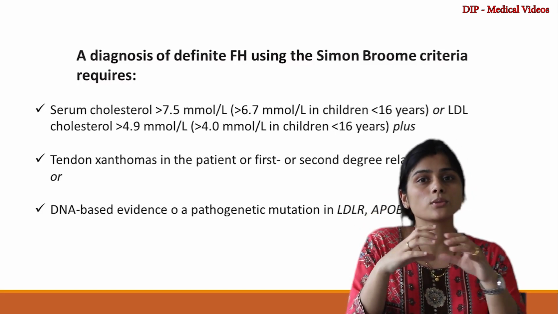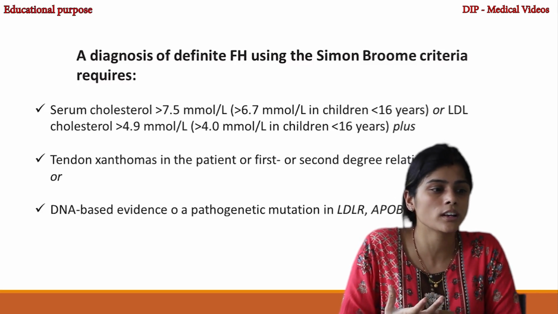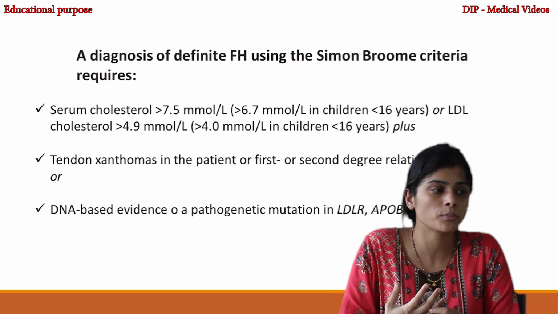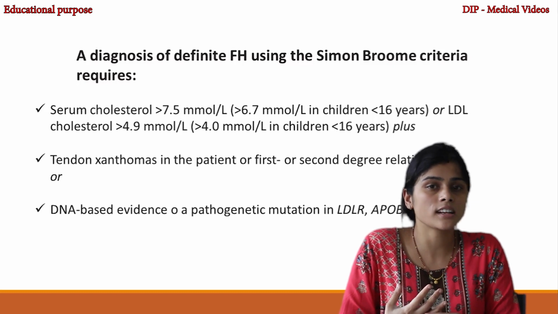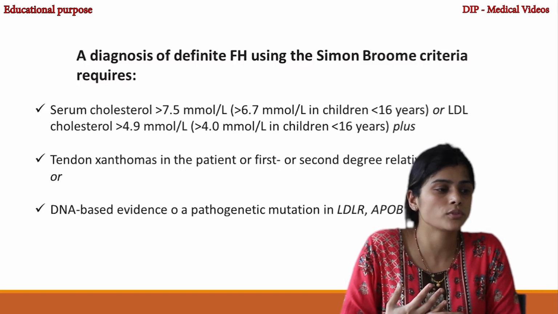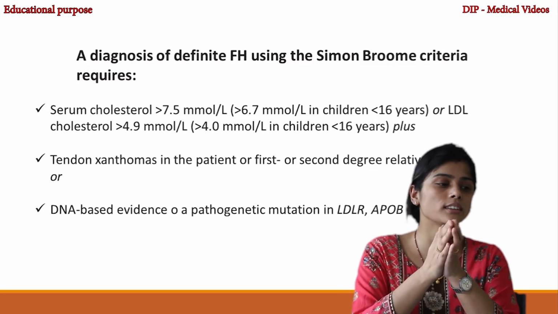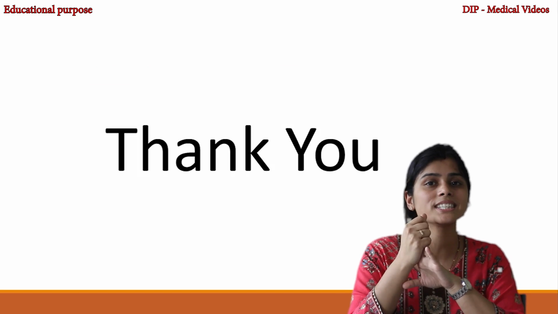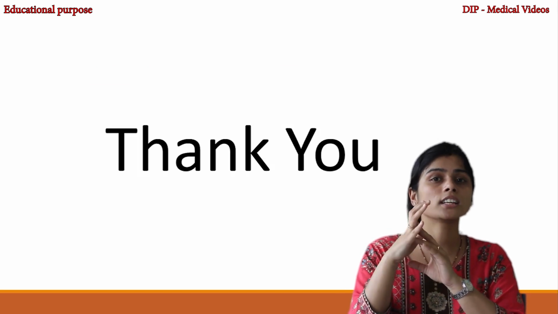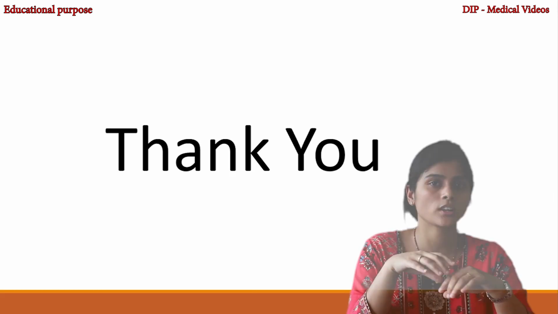Now a definite diagnosis is done by Simon Broome criteria, that is serum cholesterol level more than 7.5 millimole per liter or LDL cholesterol level more than 4.9 millimole per liter, when there are tendon xanthomas in the patient or a first or second degree relative, or there is DNA testing with evidence of mutation in the LDL receptor, ApoB gene or PCSK9 gene, that gives you the definite diagnosis of familial hypercholesterolemia.